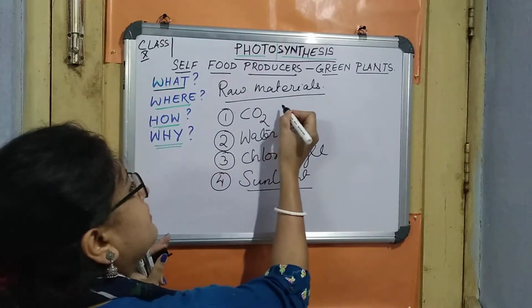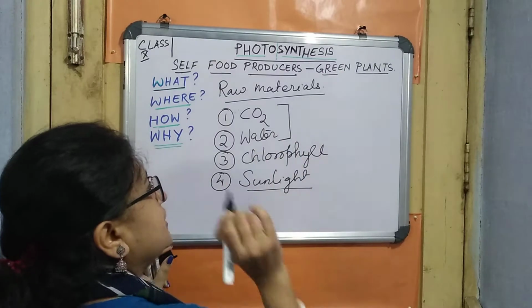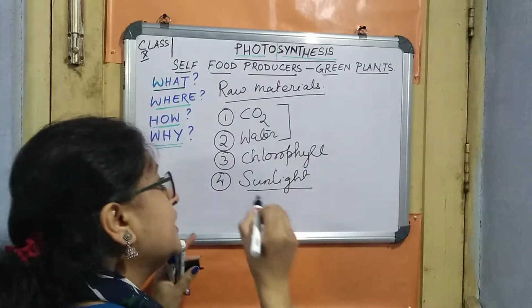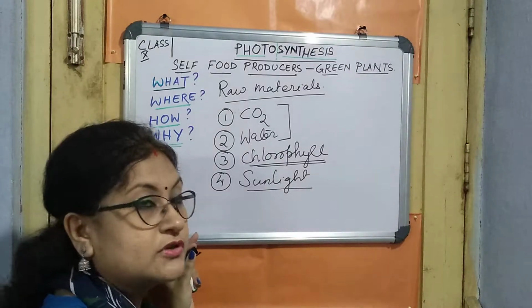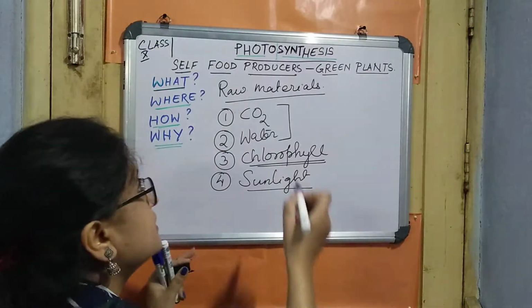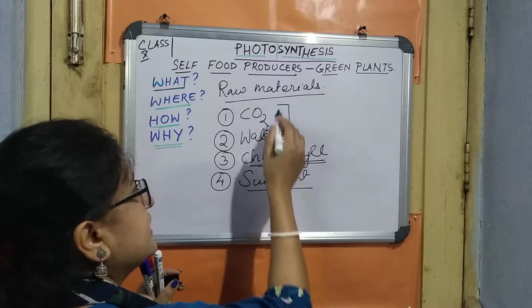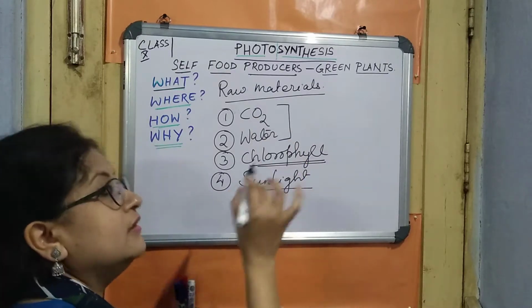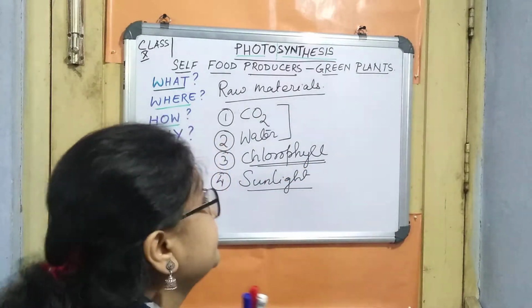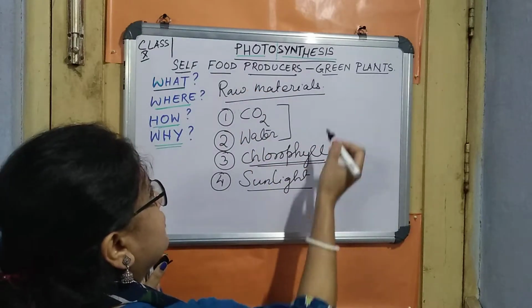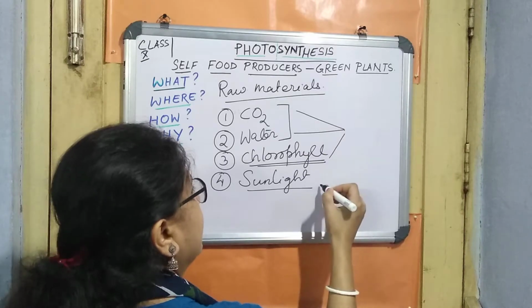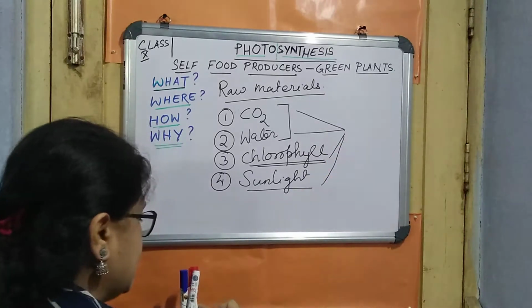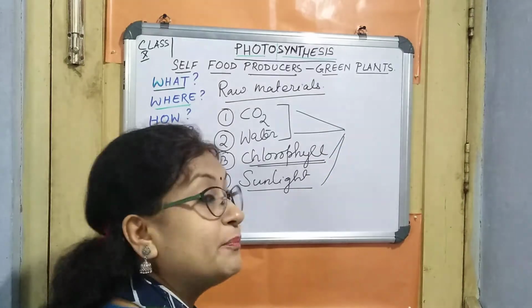It is an energy which is required in this process, right? So when we talk about a material, we can only say carbon dioxide and water, but yes, we can always mention chlorophyll, because without this photosynthesis will not take place. So this is what we call the raw materials, and these are mostly needed for the photosynthesis process. Now when we are talking about this photosynthesis, all these raw materials will be combining, and we will learn how they combine, and it will give us a kind of product.